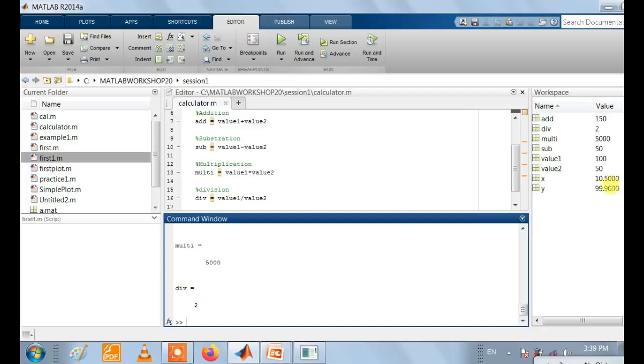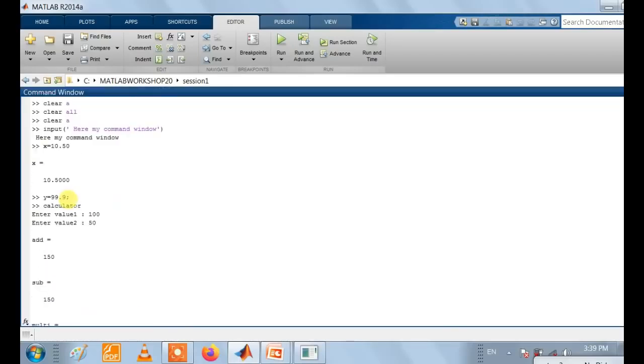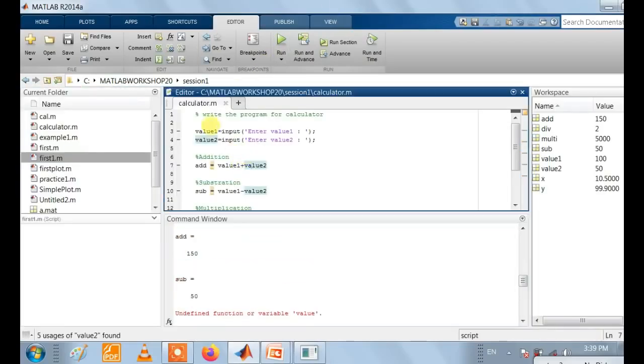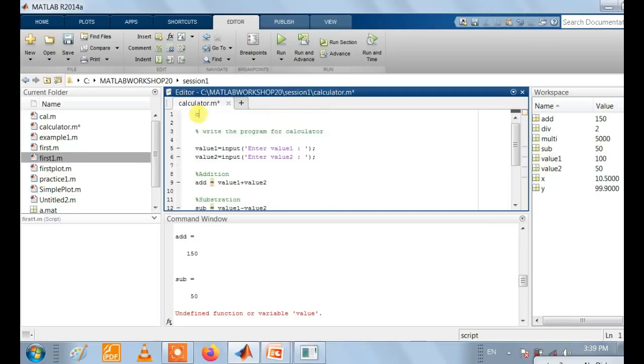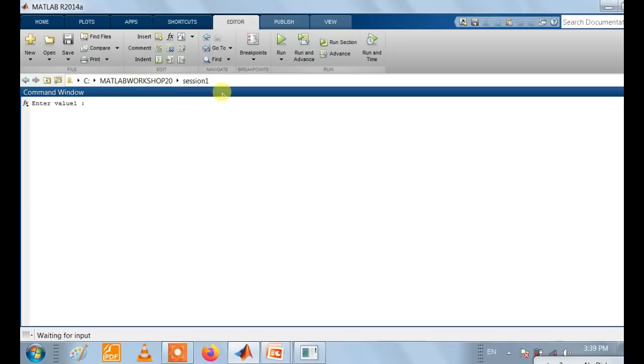All these variables appear in our workspace, that is add, division, multiplication, subtraction, value 1 and value 2. But see, this command prompt looks messy. If we write the CLC command here, then it clears the command window automatically. But from the code we have to clear the screen. So to clear the screen, before writing the code, we have to add one command, that is CLC. If we put the CLC command and run the code, then it automatically clears the screen of the command window.